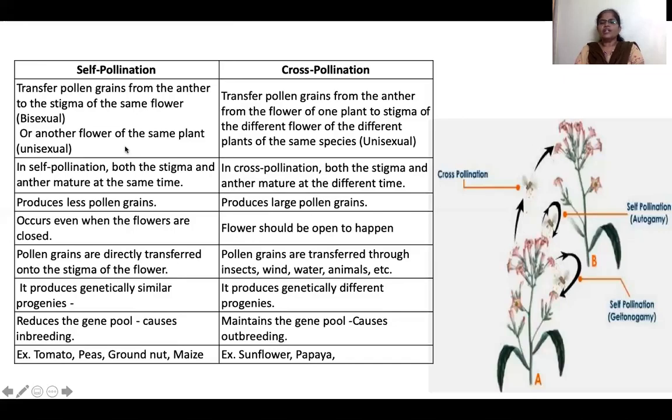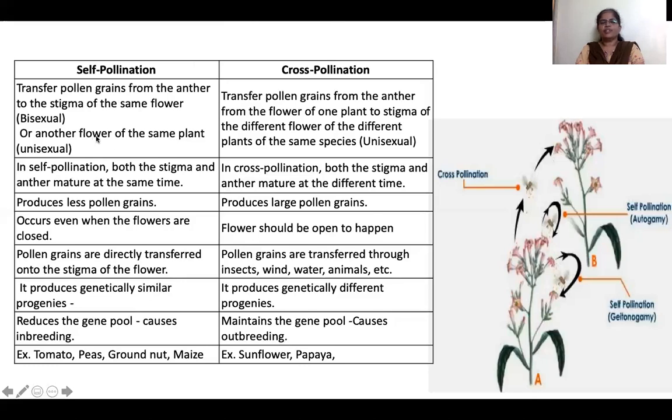Okay, let us see the differences. After pollination, the remaining cycle of sexual reproduction remains the same. Now let us see the differences between self-pollination and cross-pollination. Self-pollination, as we saw, is the transfer of pollen grains from the anther to the stigma of the same flower or of another flower of the same plant.